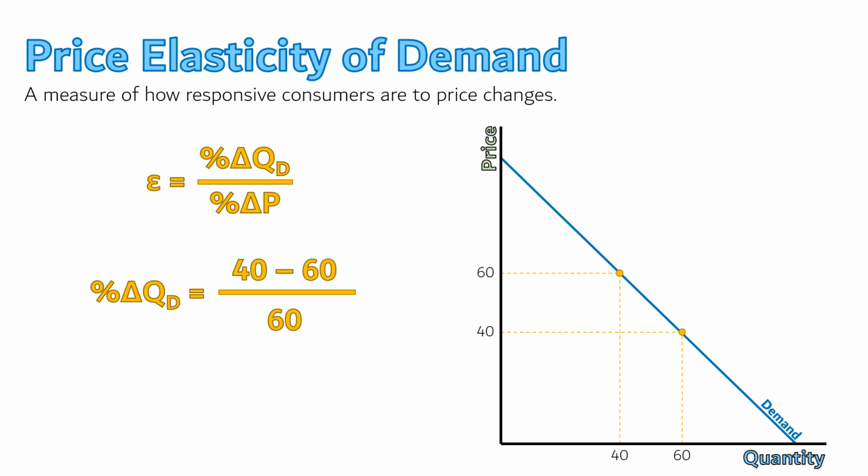The new quantity demanded is 40, while the old one is 60. 40 minus 60 is negative 20, which when we divide by 60, we get negative 0.333. In percentage form, that is negative 33.33%. So the quantity demanded dropped by 33.33%. Cool.